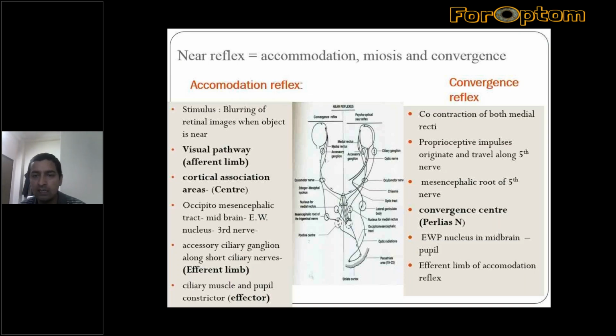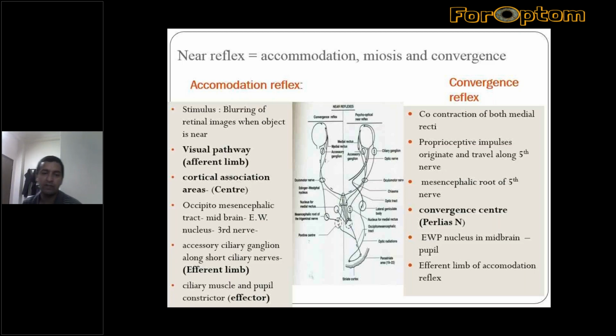Now another reflex associated with the pupil is the near reflex. Sometimes an MCQ question can be asked on the triad of near reflex, which is given over there. All of you know it: accommodation, miosis, and convergence. These are the three components of the triad of near reflex.